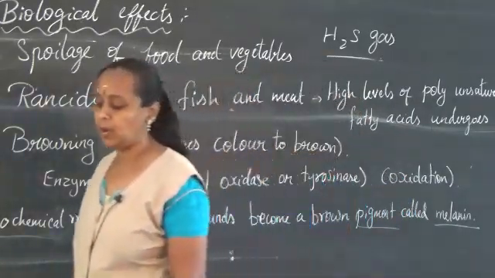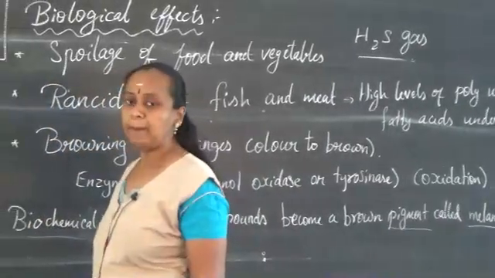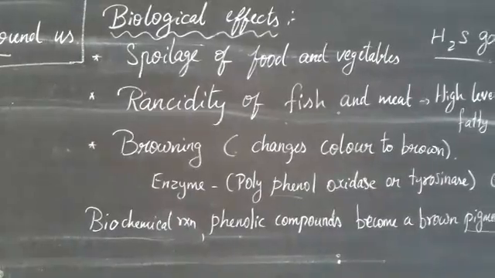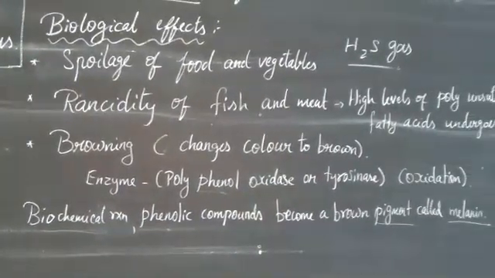Now we are going to see the environmental effects that happen because of these chemical changes. I will just write the topics here, so it will be easy for you to take notes.